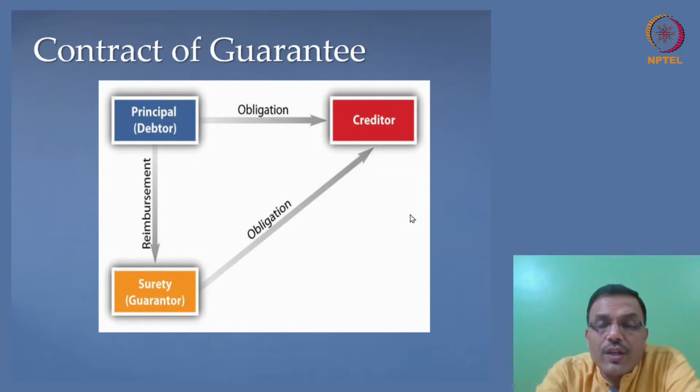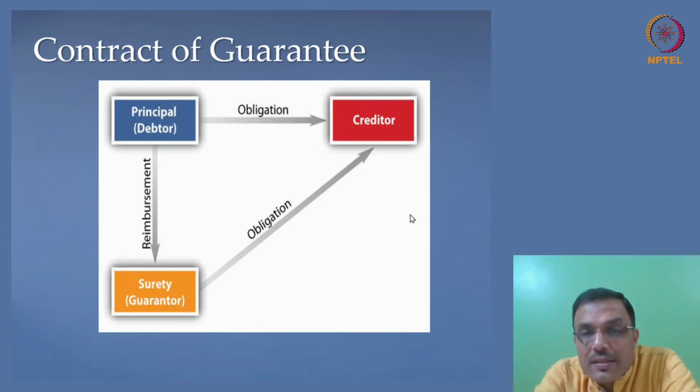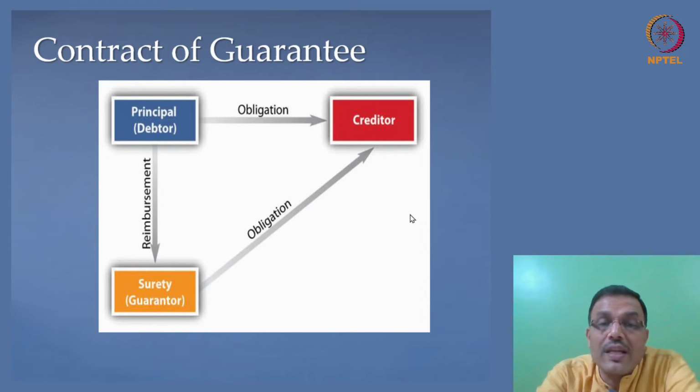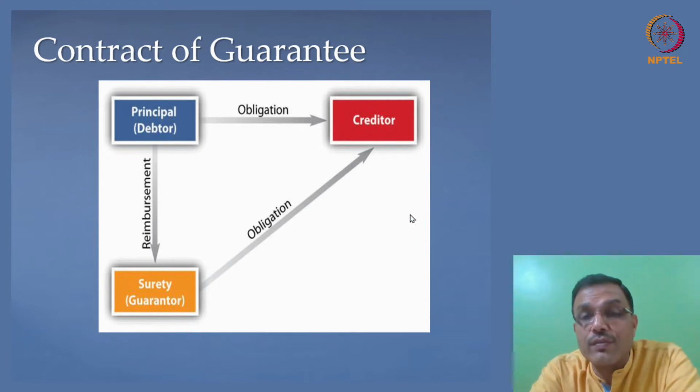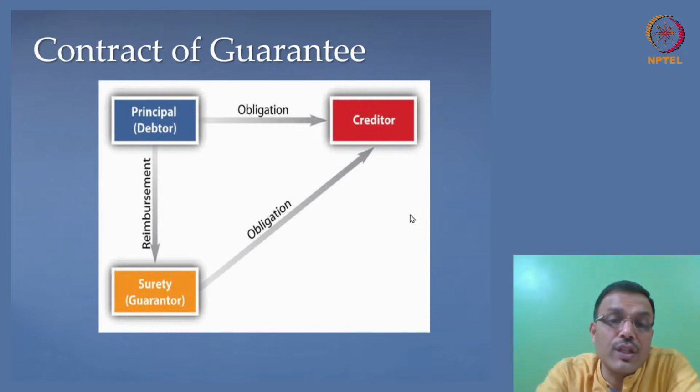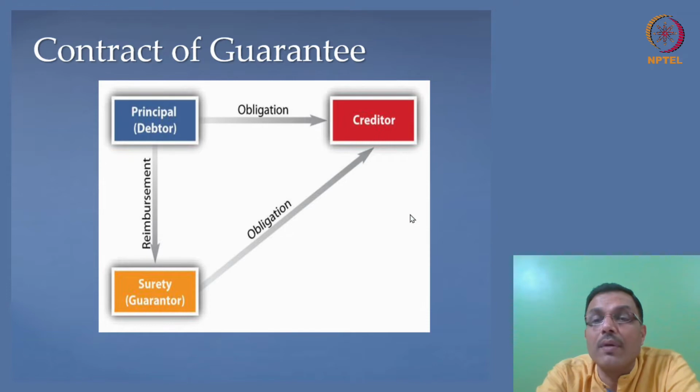Now, the surety or the guarantor comes into this contract to support the debtor. Please note the surety does not get anything in this contract. Interestingly, the law on consideration here says that the consideration to the debtor is the consideration for the surety. So no separate consideration needs to be proved. Why? Because this is a trilateral contract. The consideration between the creditor and the debtor is sufficient consideration for the surety to come into the contract.